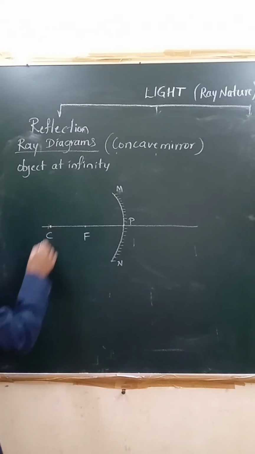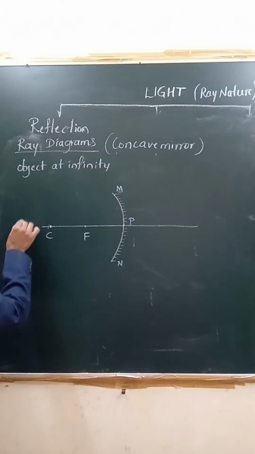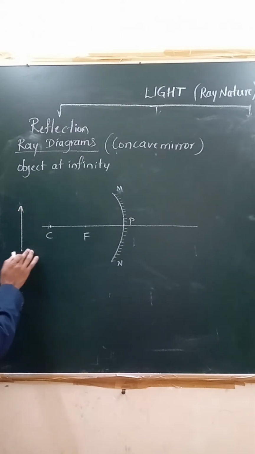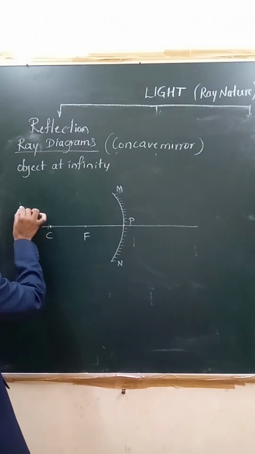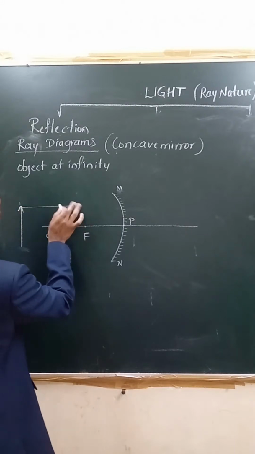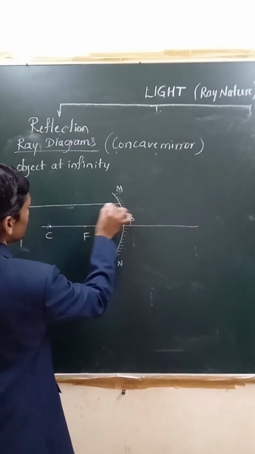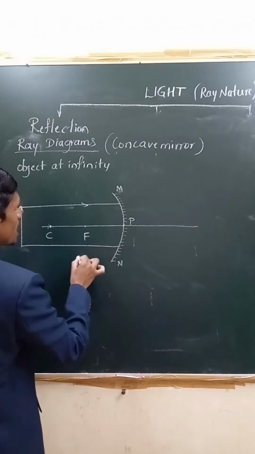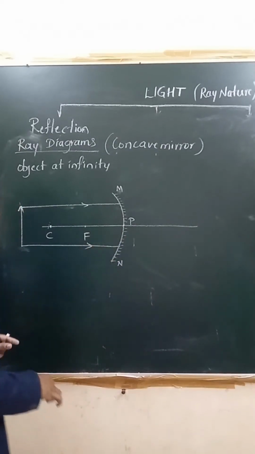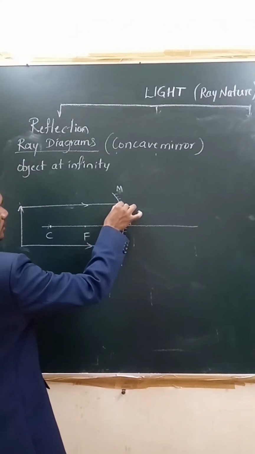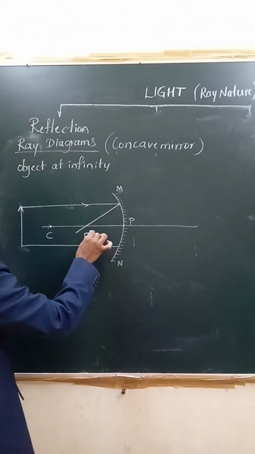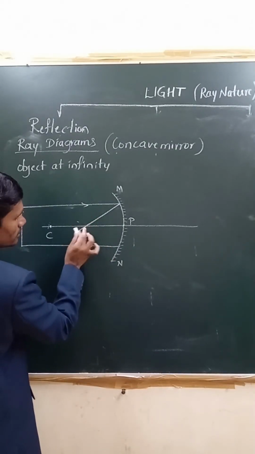Here comes center of curvature. Now if you consider any object at infinity, it is taken like this, below and above the principal axis, and parallel rays you are considering, these parallel rays. Here also one parallel ray. After reflection, they meet at a point on the principal axis, that is principal focus. Here they join.